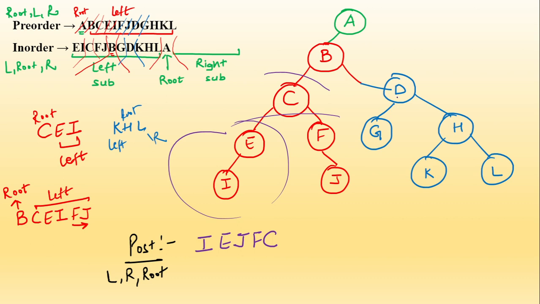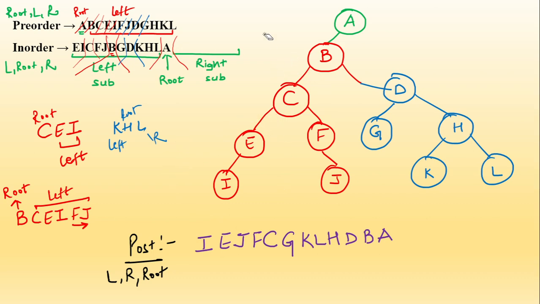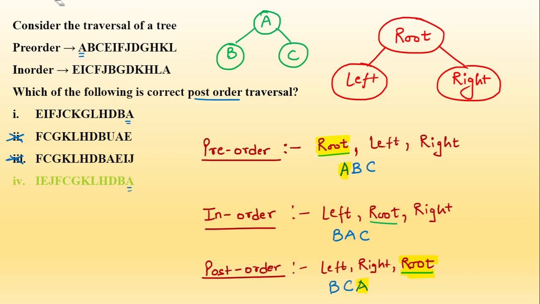In the right also the same concept. In the left, what do we have? In the left we have G. Then I move to right. In the right again we have, in the left K, in the right L, in the root H. And then we have this D. Then I'll have B and then I'll have A. This will be the post order of the given tree. Okay. So the correct answer becomes option number 4. That is the given correct post order.